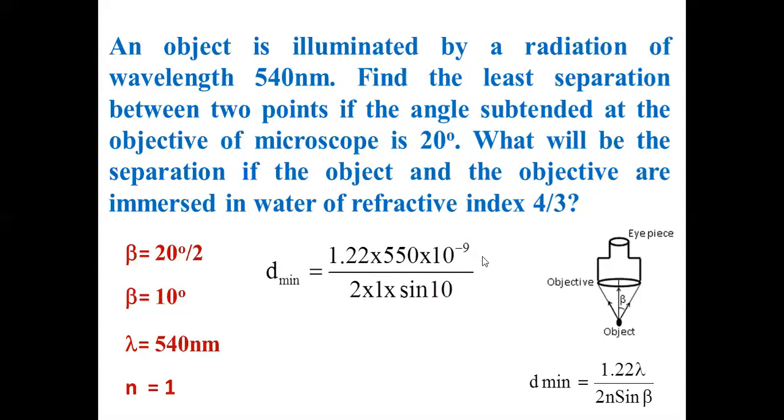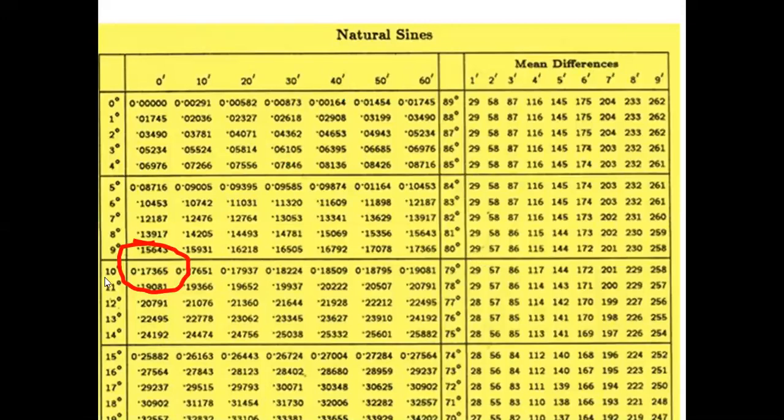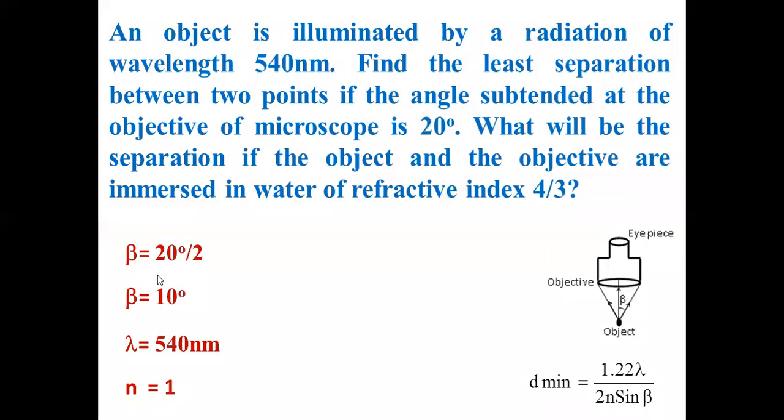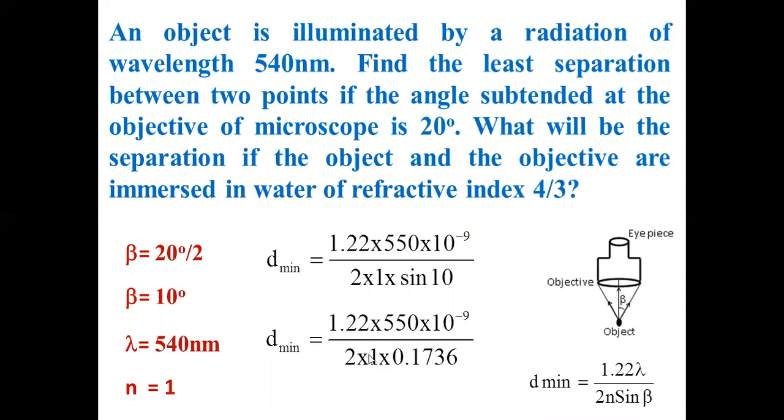Now what is sine 10? If you go to the logbook, sine 10 degree, 0 minute, is 0.1736, that is enough. This logbook contains 5 digits after the decimal point. Actually, our logbook gives only 4 digits, but let it be. So we will substitute 0.1736. So this is 540 nano and sine 10 is 0.1736.